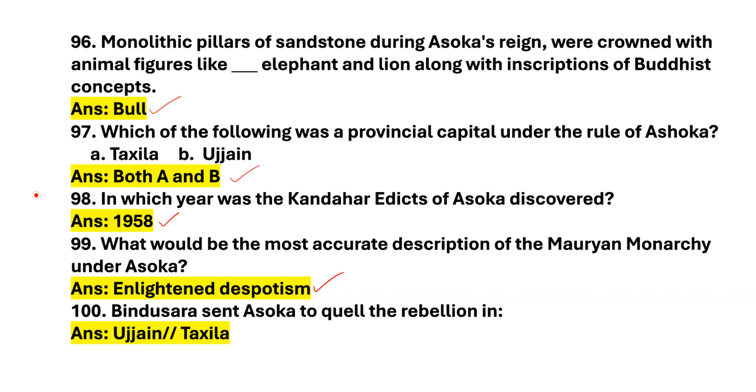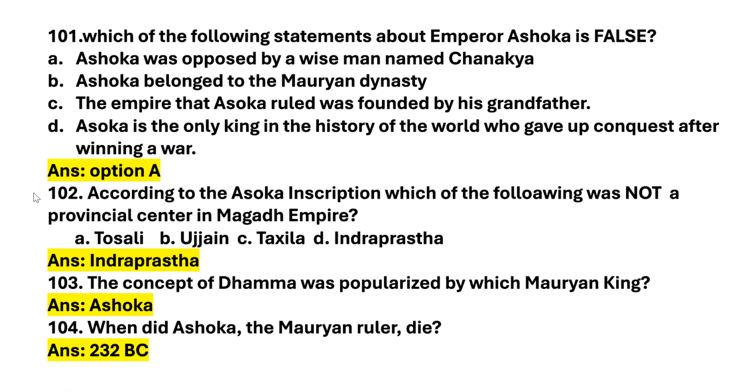Next question. Bindusara sent Ashoka to quell the rebellion in. Answer is Ujjain or Takshashila. Let's move on to the next question. Next question. Which of the following statements about Emperor Ashoka is false? Options are Ashoka was opposed by a wise man named Chanakya. This is wrong.